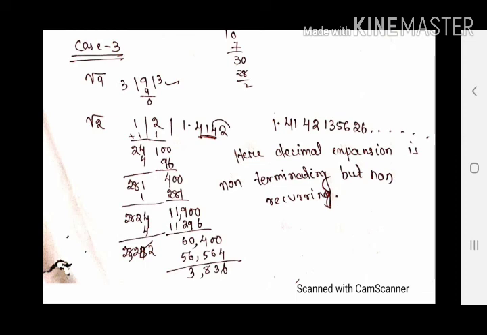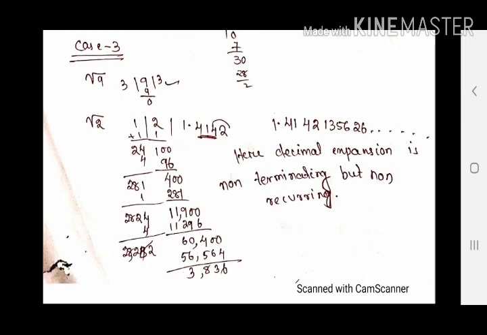If the remainder is not 0, we are saying it is non-terminating, means the quotient we are getting is in an expanded manner, it is never completed as the remainder is not 0. And there are also two types in non-terminating. In case 2 we are saying yes, non-terminating but recurring. The remainder is not 0 but the quotient is repeated again and again.